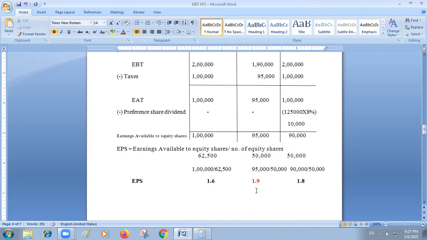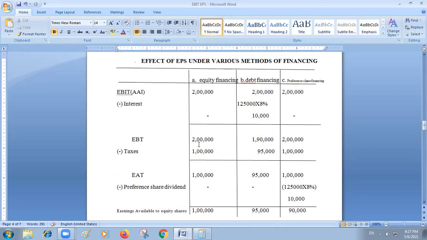Now again, why this is happening, you can check. See, interest on debt financing is tax deductible. Whereas if equity financing or preference share financing is chosen by the company, there is no benefit for the company. Whereas on debt financing, the company can save a certain amount because interest is fixed.